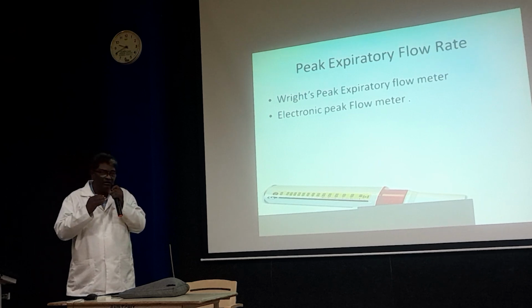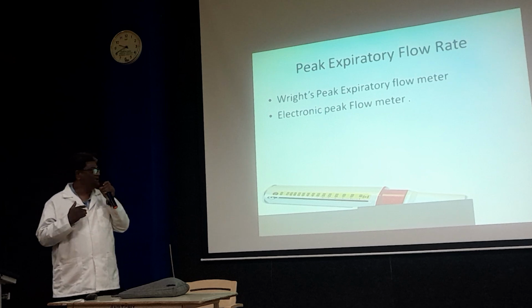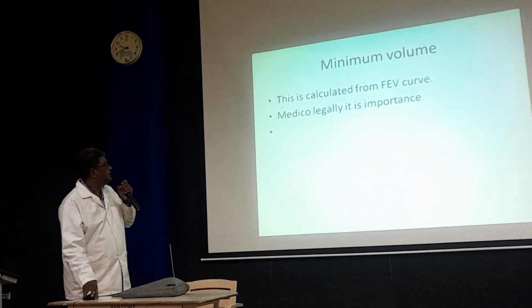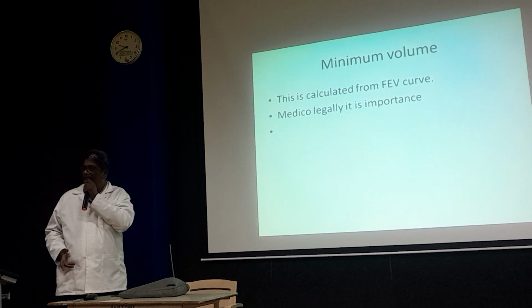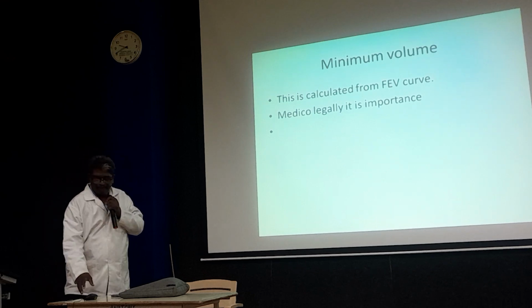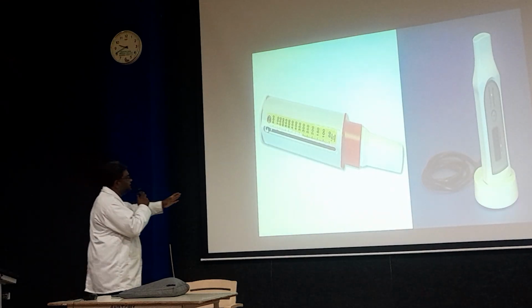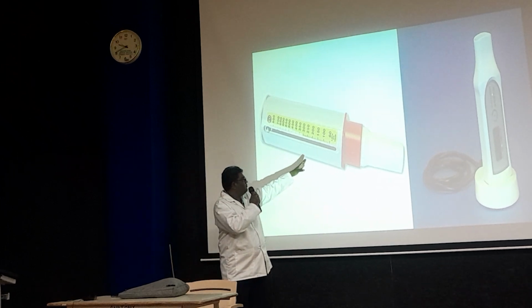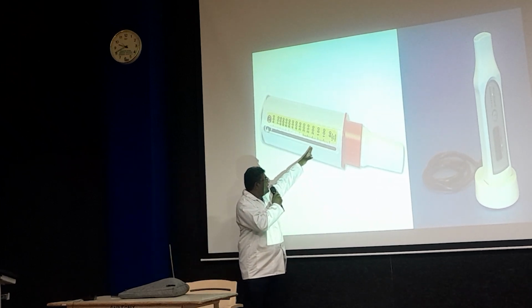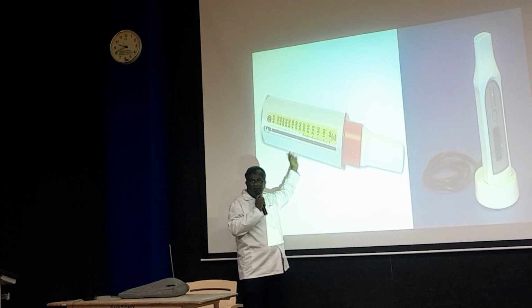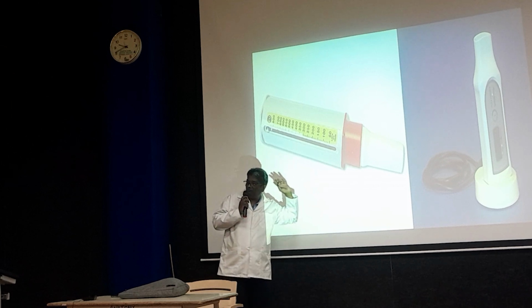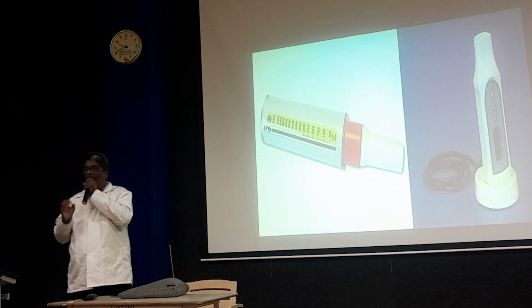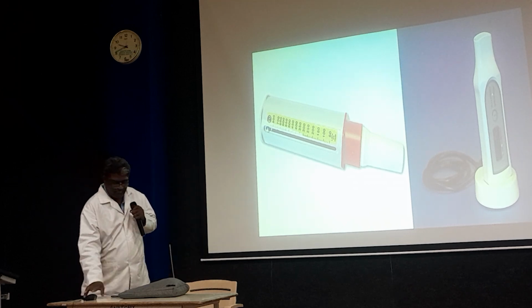If the value is more than 350 or 500, that indicates normal values of peak expiratory flow rate. This is the device.